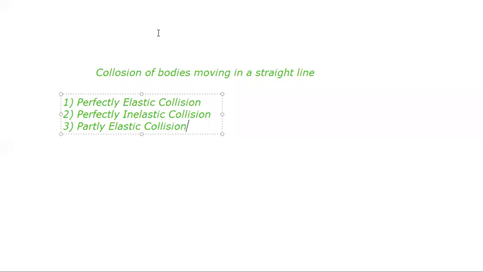Suppose there are two bodies, this is mass m1 and let this be mass m2, and suppose this body is moving with a velocity u1 and this body is moving with a velocity u2.